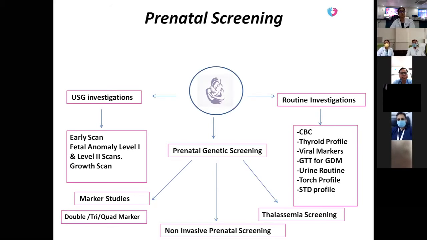Now, the other assay which we are going to discuss in detail is the non-invasive prenatal screening assay. In the non-invasive prenatal screening assay, what we are testing for is the presence of cell-free fetal DNA in the maternal blood. That fetal DNA is screened for conditions like Down syndrome and trisomy 18 and 13. Because we are looking directly at the fetal DNA, it carries a very high accuracy, which includes a very high sensitivity as well as specificity.